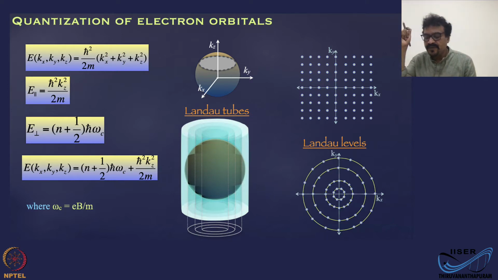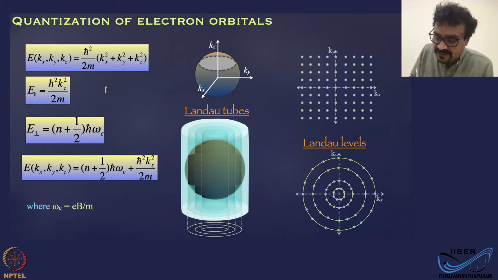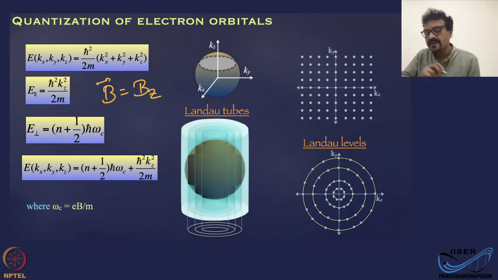Now you have a magnetic field. Say that field is in the Z direction. So you have a magnetic field, B field, in the Z direction. Okay, that is the situation.